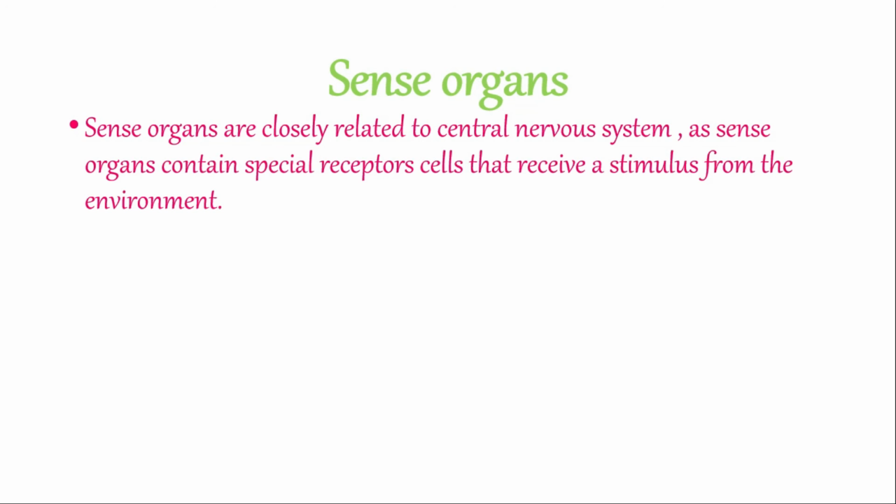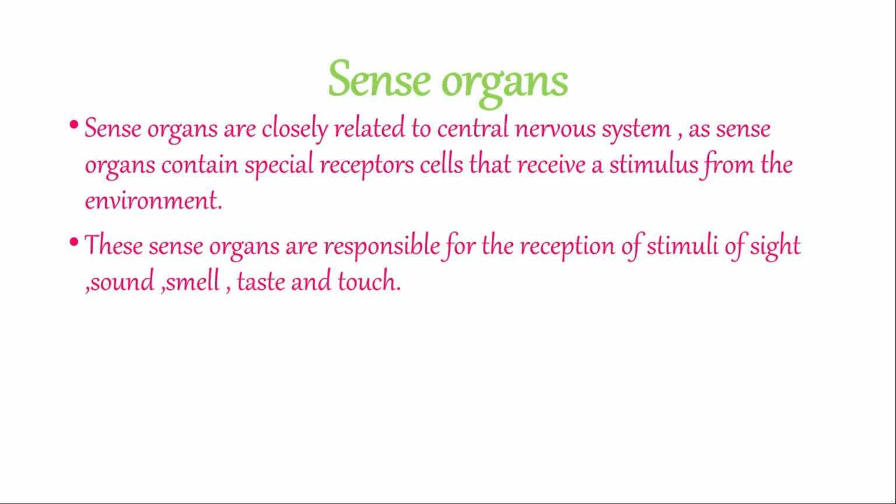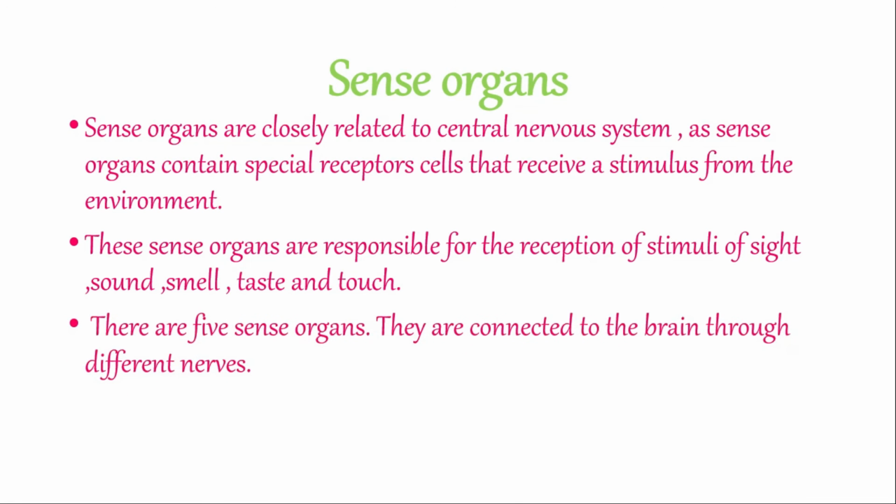And these sense organs are responsible for the reception of the stimuli of sight, sound, smell, taste and touch. There are 5 sense organs, all of you know that. I would like you to comment what are the 5 sense organs in the chat box. Let's see who gets it all right. I hope you all get it right.